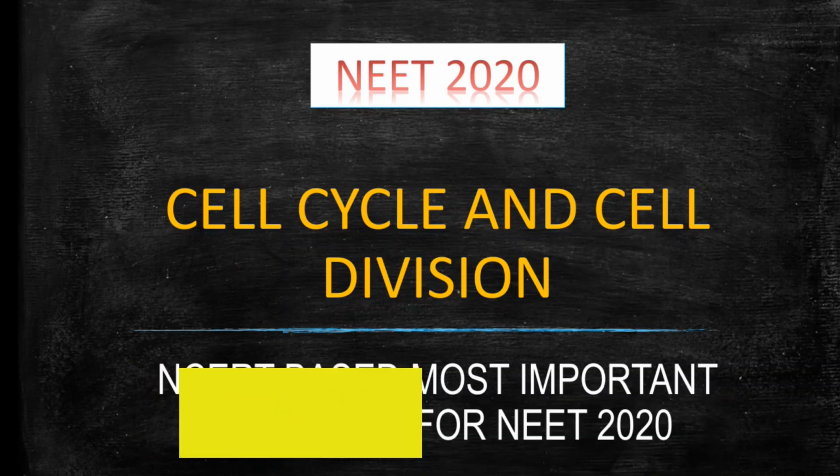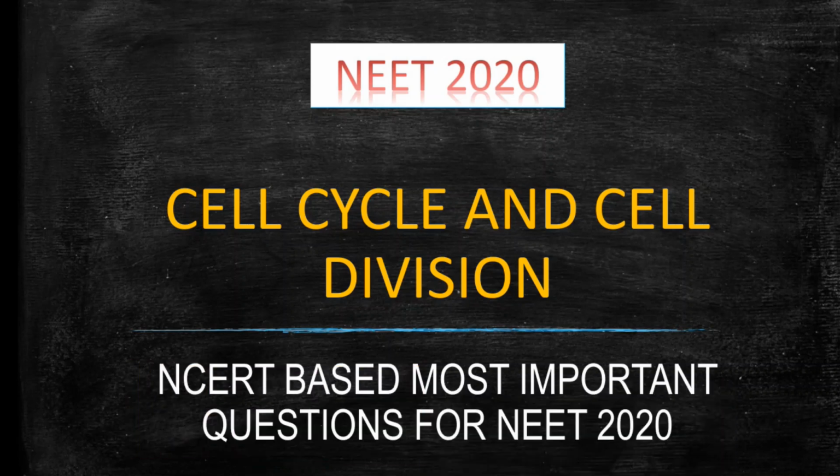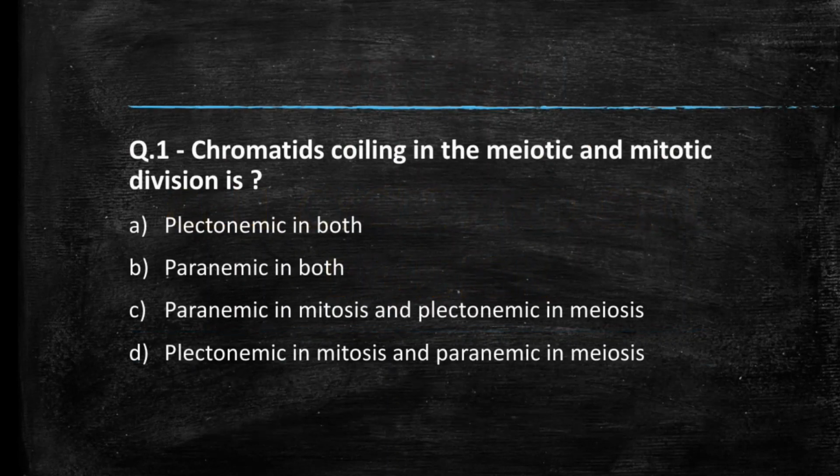So in this video we will solve some NCERT based questions from the topic cell cycle and cell division. So let's start. Our first question is: chromatid coiling in the meiotic and mitotic division is plectonemic in both, paranemic in both, paranemic in mitosis and plectonemic in meiosis, or plectonemic in mitosis and paranemic in meiosis. Students, comment your answer.